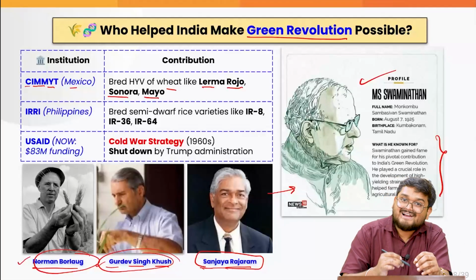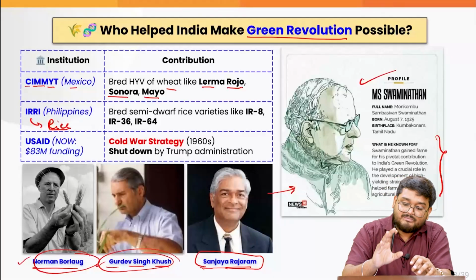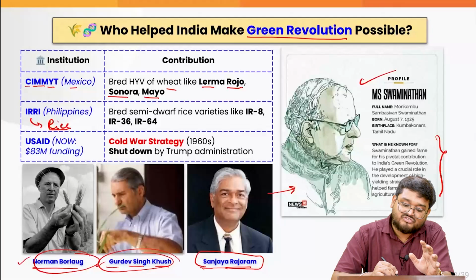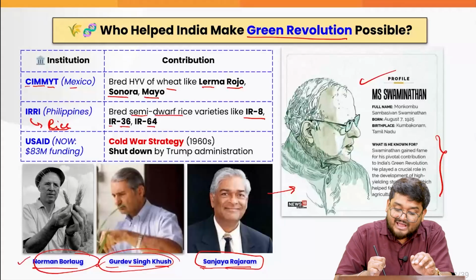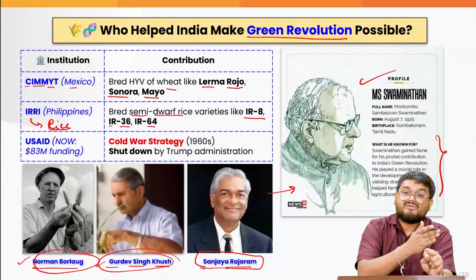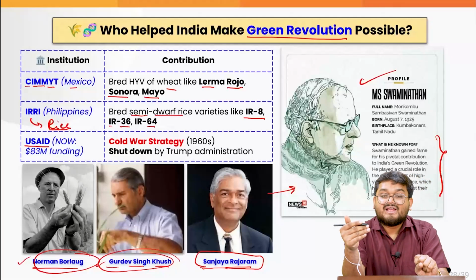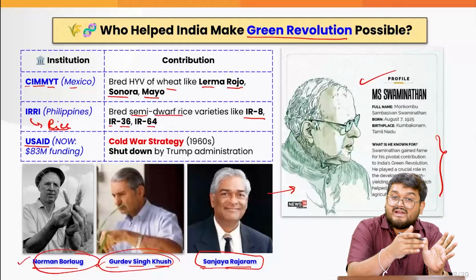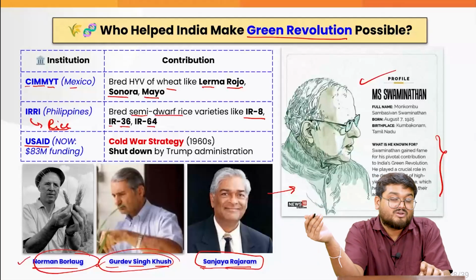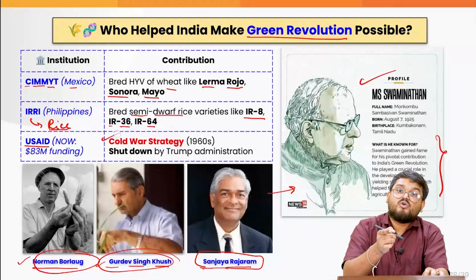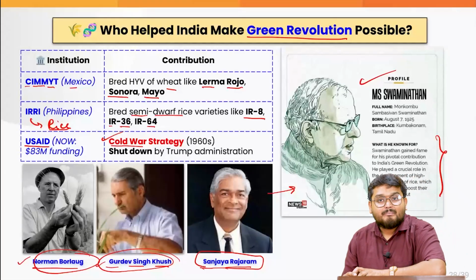Also the IRRI, which is a very important institute for promoting rice varieties, in the Philippines. They have also supplied semi-dwarf rice varieties such as IR8, IR36 and IR64. And also, during the 1950s and 60s, US aid was very instrumental in supplying wheat and rice varieties to India and also to various other developing economies, because this was part of their Cold War strategy that they should not allow any country to be food deficient.